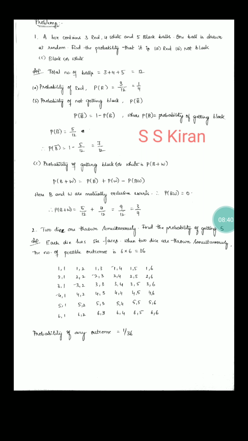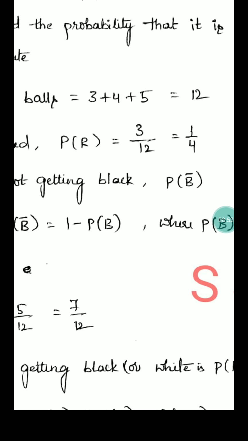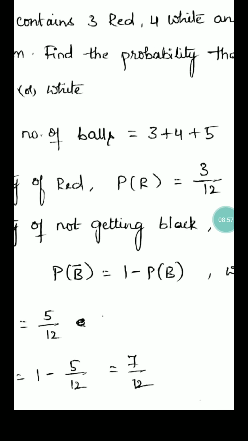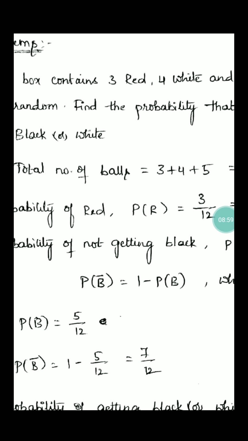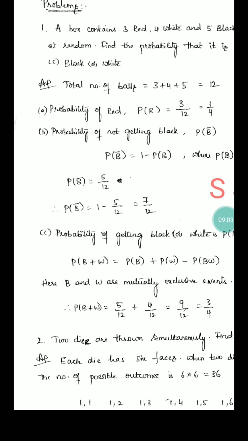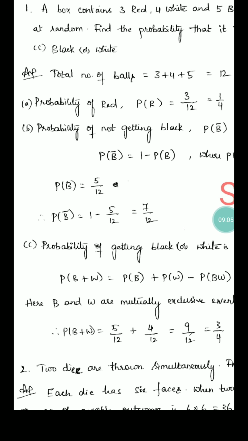A box contains 3 red balls, 4 white balls, 5 black balls. Okay, if you want to choose a red ball, how many red balls are there? 3 red balls. How many total balls? 12 total balls. Okay, 3 plus 4 plus 5. What is the chance to get a red ball? Very simple. 3 red balls out of 12 total balls. The answer is 3/12. This is the probability.